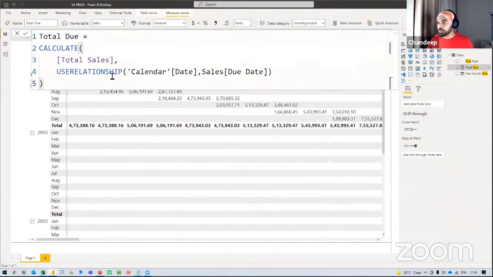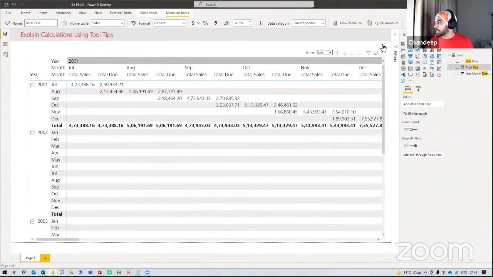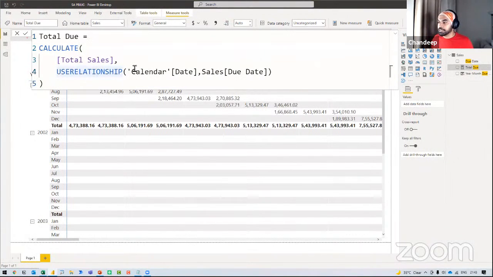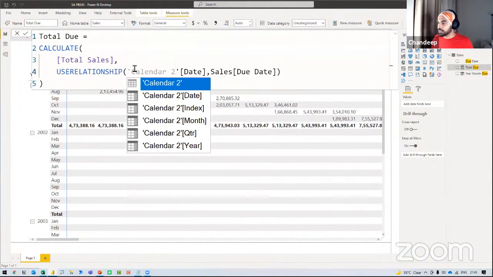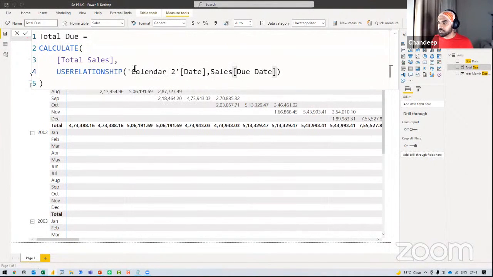So I can just go over to total view, and I can say that the relationship is going to be not with the first table, but the second table, because the year and month column of the second table is the column which is actually flowing from left to right. These are the month and year columns from the second table. So I'd like to be sliced horizontally, not vertically. So I can just use that. In total view, I can say this is going to be from Calendar 2. I think there's no space here. Calendar, no, there's a space here. Calendar 2, and this is actually good to go.